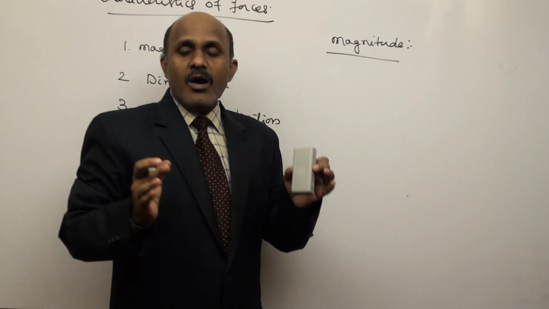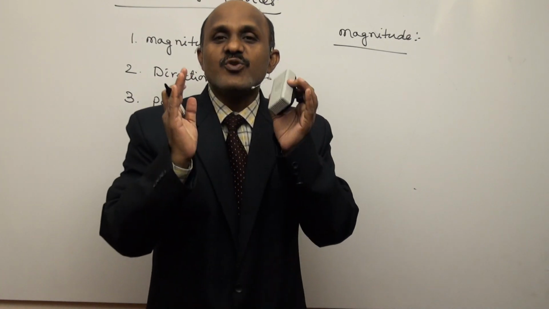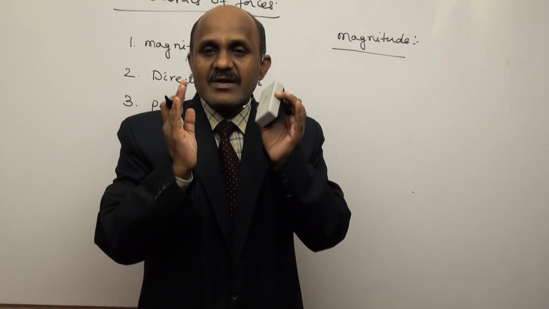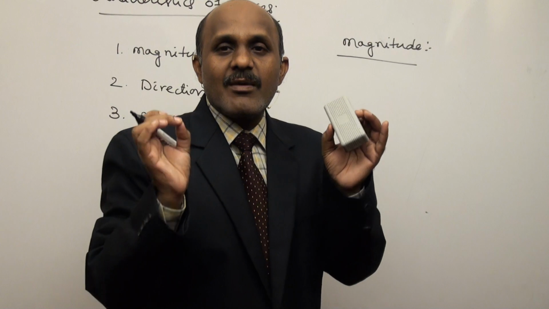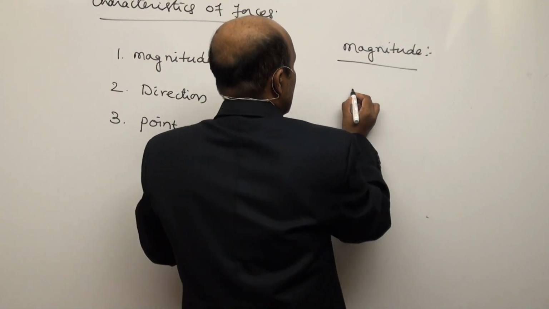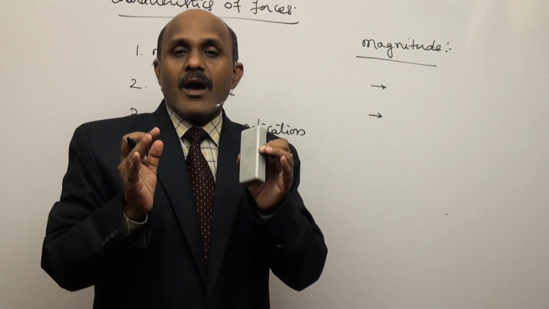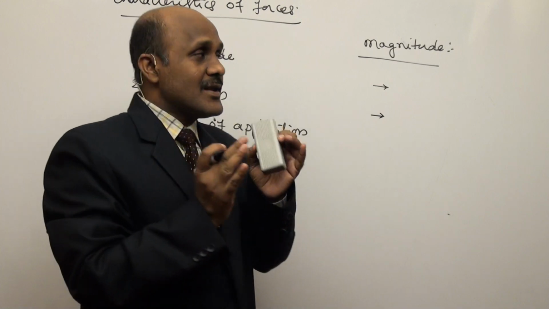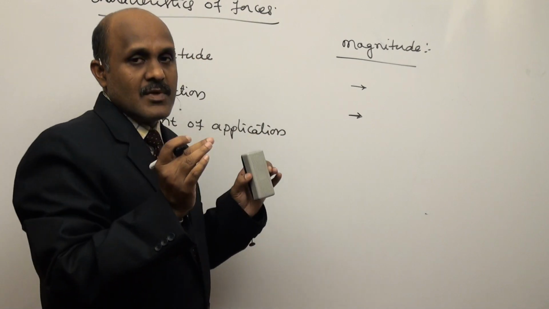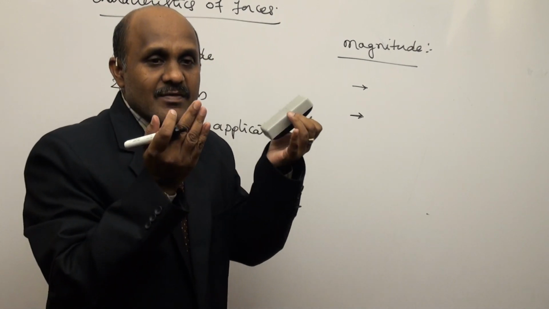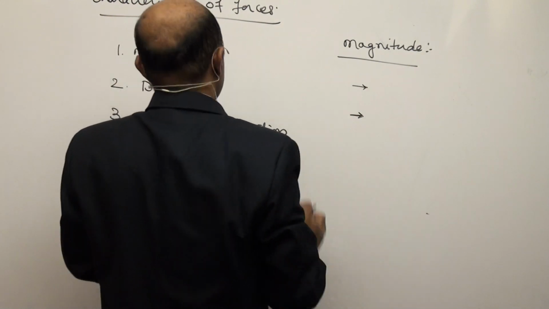The most commonly used unit for representing the magnitude of the force is newtons. That is the first one. Next point is how much action. What is how much action? That is nothing but magnitude. How much quantity with which the action is applied on the body, that is called magnitude. So that is the characteristic of magnitude.